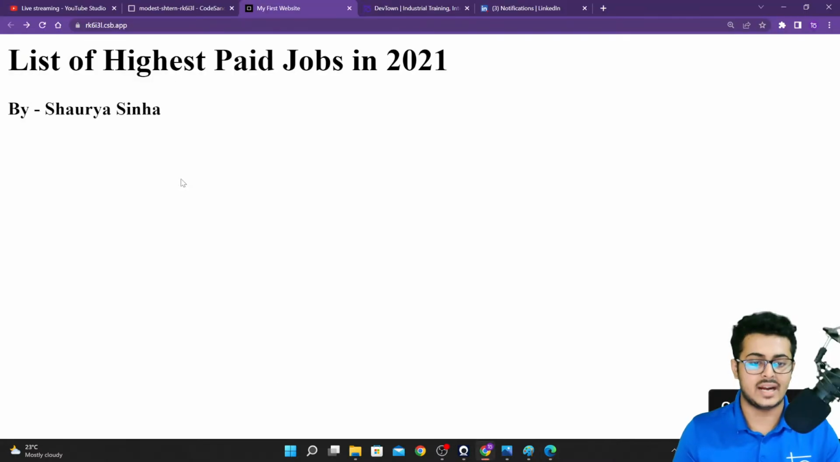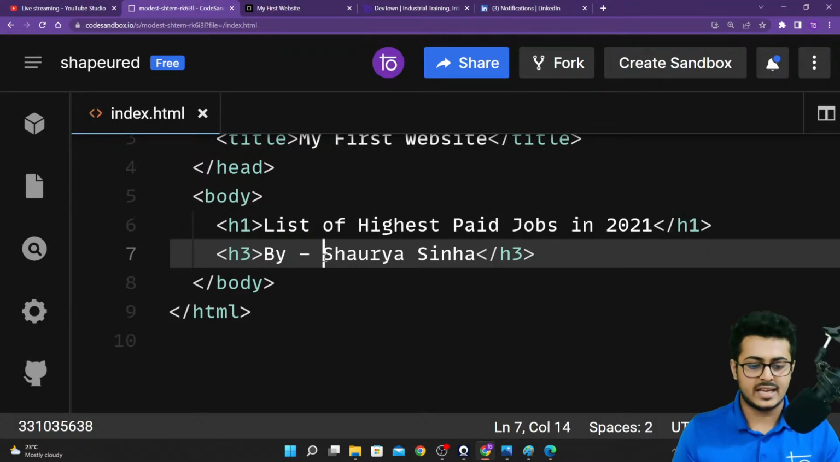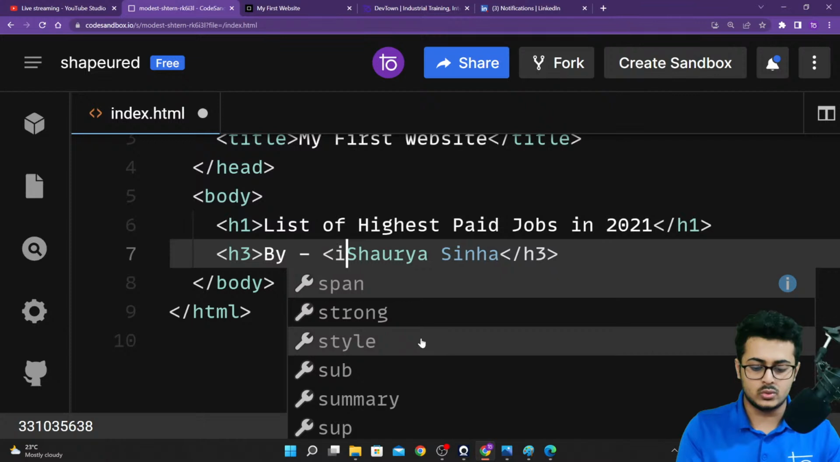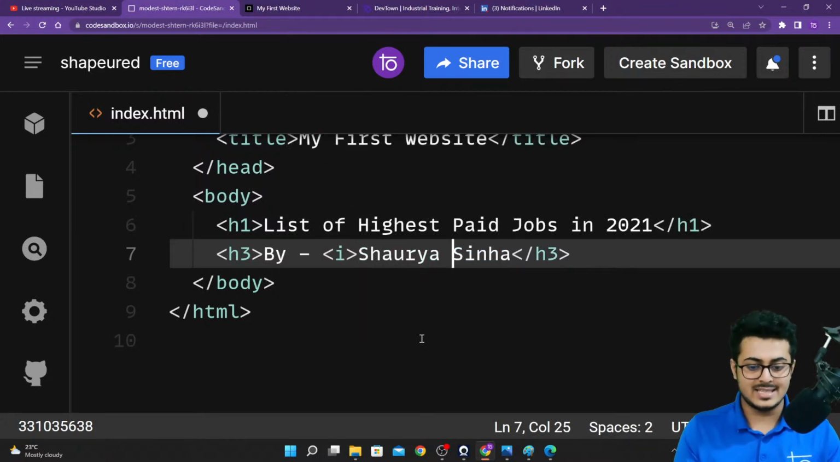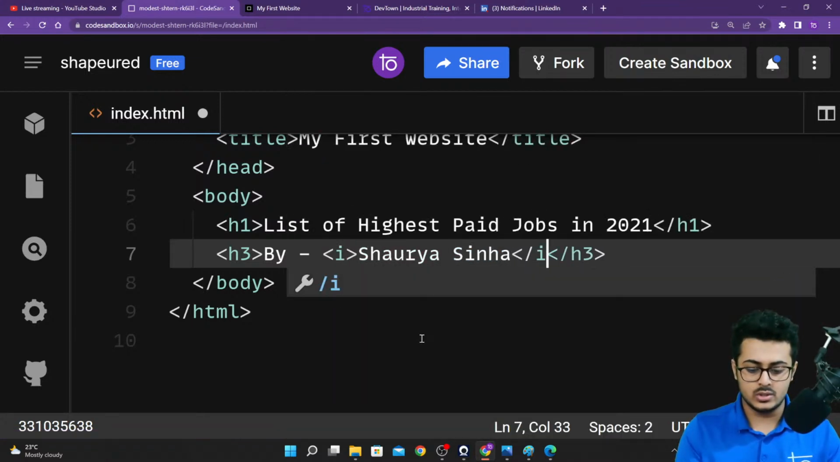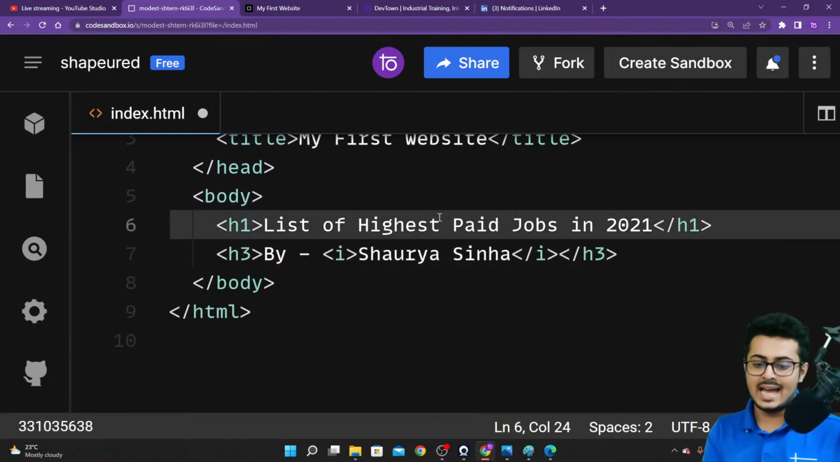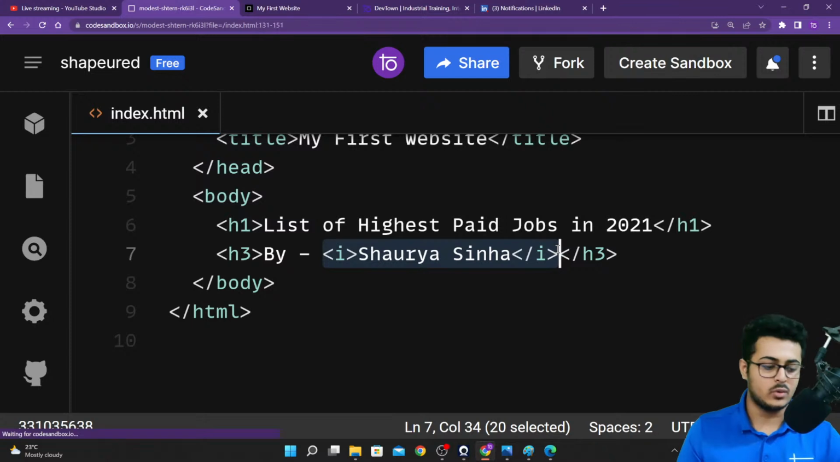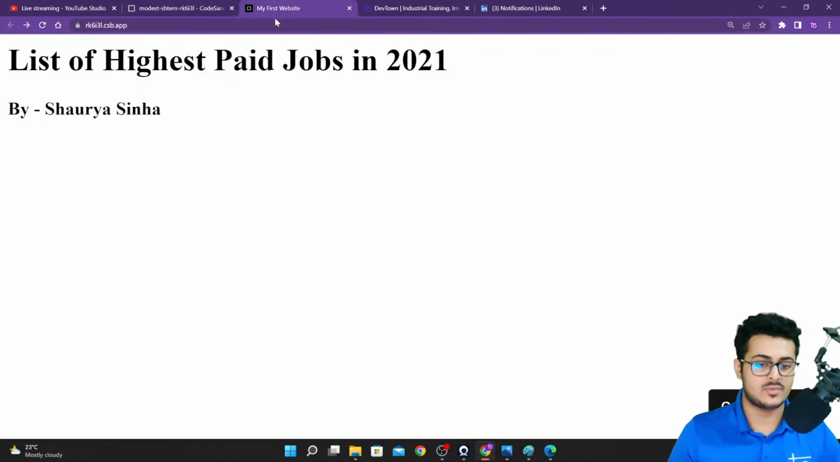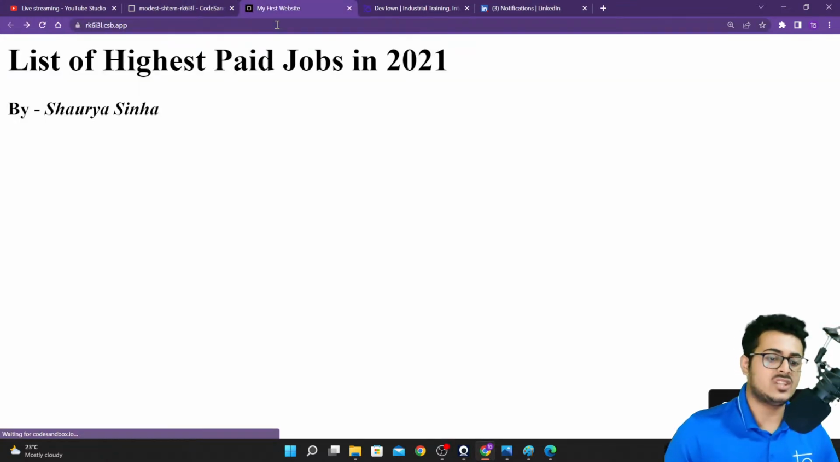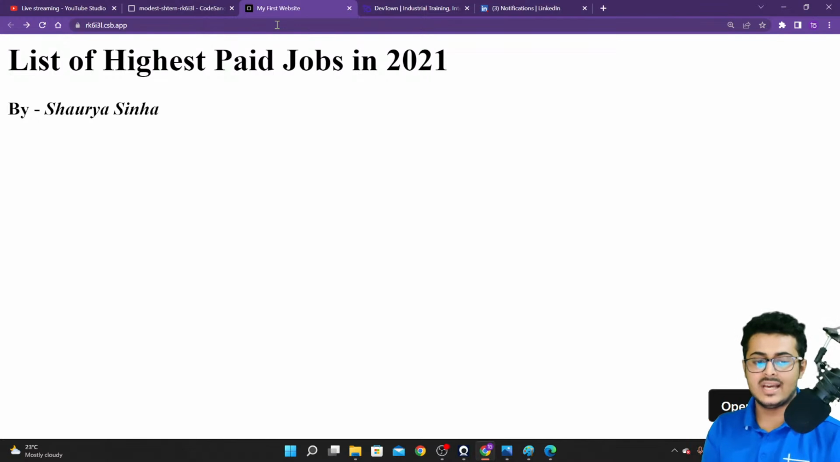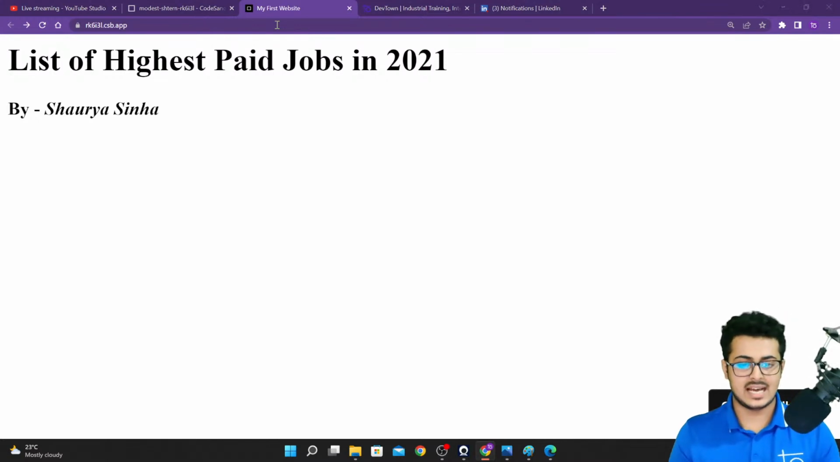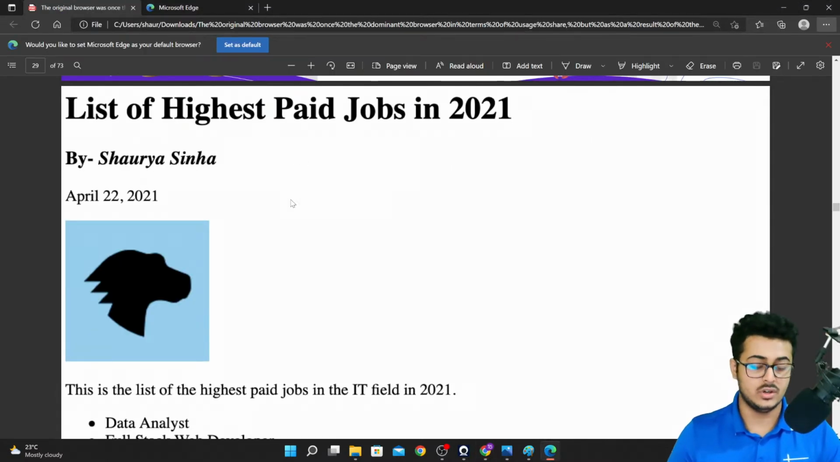Okay, so how to do that? For that, we can enclose Shaurya Sinha into an I tag, that is the italics tag right over here. So this Shaurya Sinha will get converted into italics. So let's go back to our website and reload the page. As you're able to see, we have got Shaurya Sinha in italics, exactly the same as we saw right over here as well.